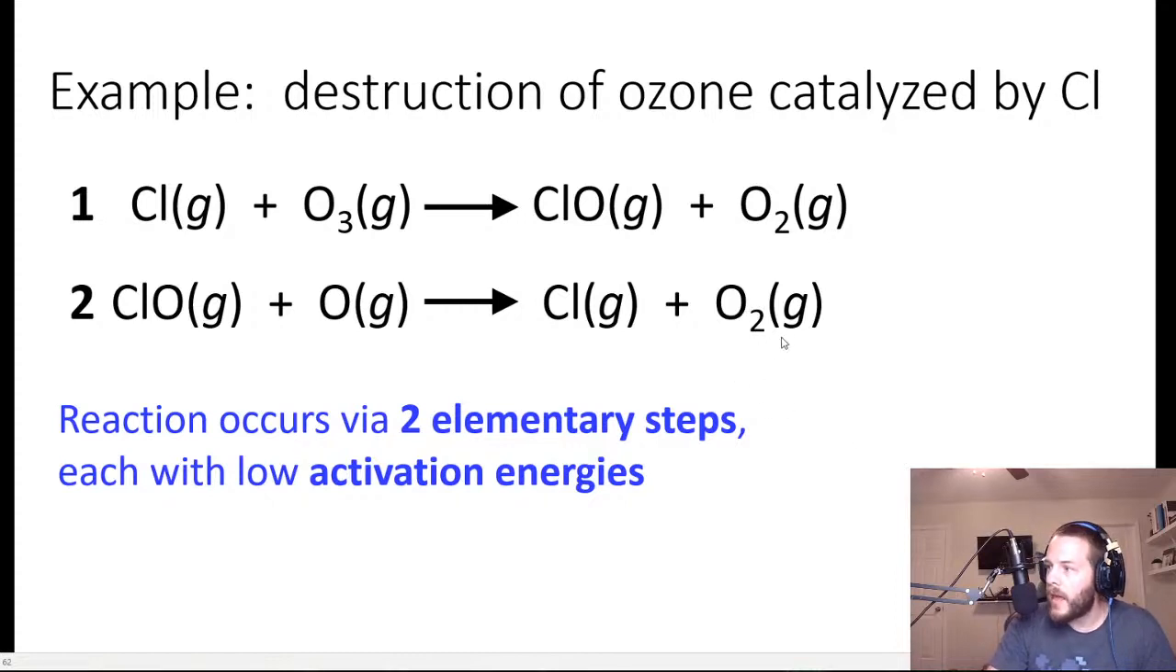So notice that the initial definition of catalyst was something that increases the rate of a chemical reaction without being consumed, right? So in this case, the chlorine, that's the catalyst, right?